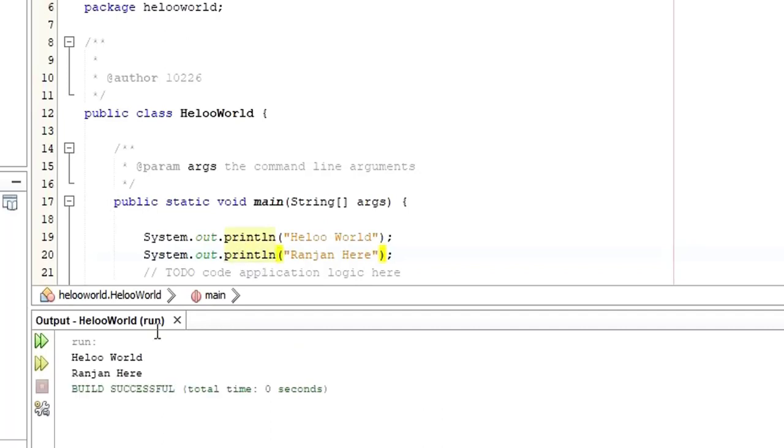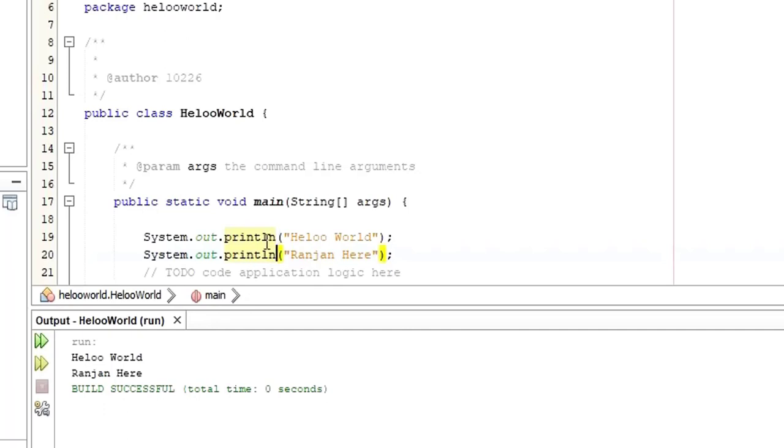You have seen "Hello World and Ranjan here", and even this "build successful" is printed on a separate new line, just because of this println statement. I hope now you know how to create a simple program to print any message. Now let's go back to the business.